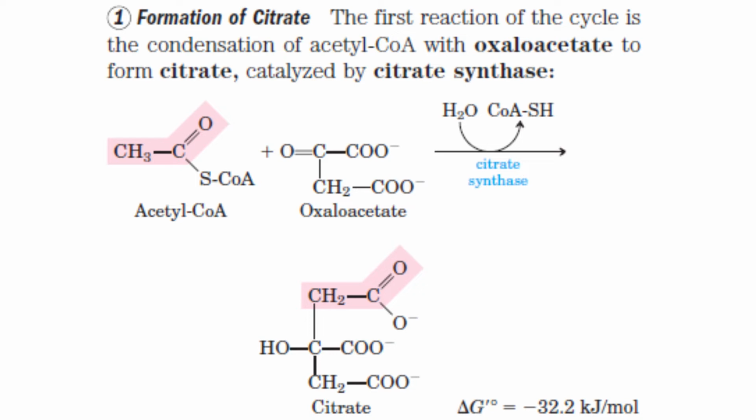Acetyl coenzyme A is carrying 2 carbon atoms. Oxaloacetate contains 4 carbon atoms. Therefore, 4 plus 2 is equal to 6. The product citrate consists of 6 carbon atoms. What's the name of the enzyme? Citrate synthase. Look here at the bottom of the slide, delta G0 dash, the standard free energy change of this reaction is minus 32.2 kilojoule per mole. This means this reaction is spontaneous. When the standard free energy change has a negative sign, it means the reaction is spontaneous in nature.